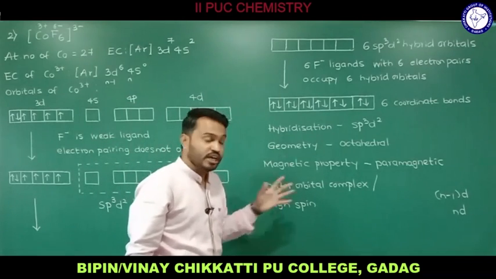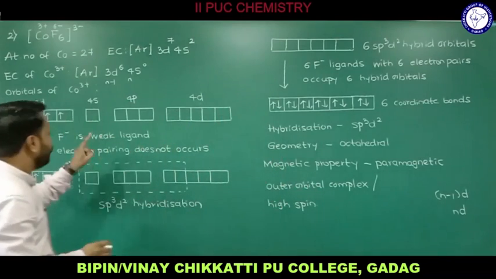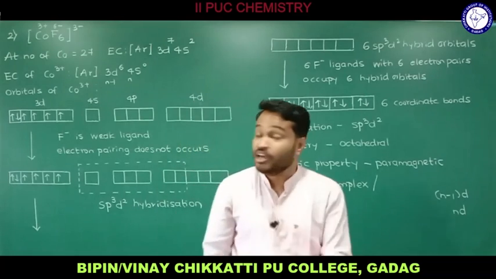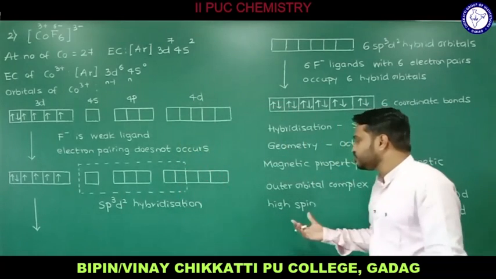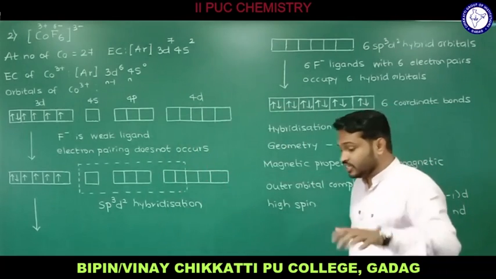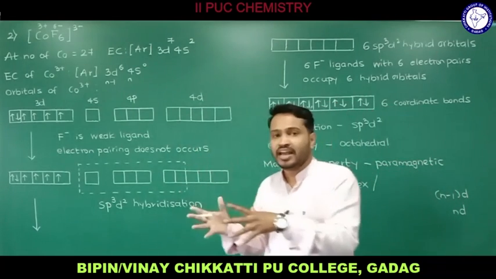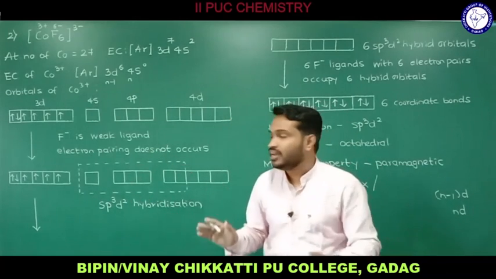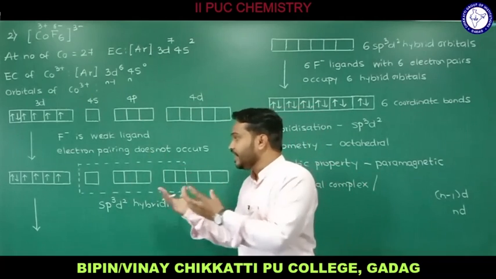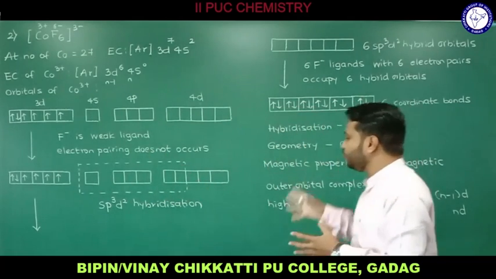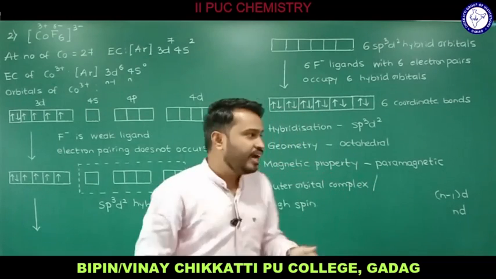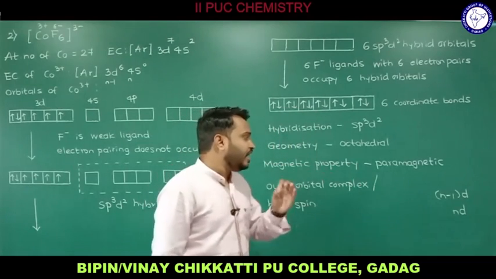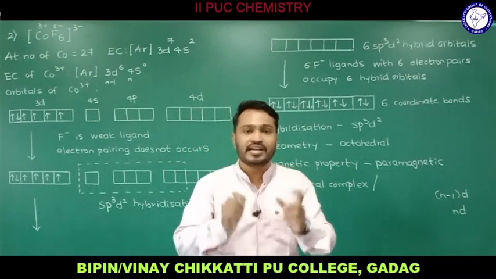it is an outer orbital complex. So remember that when we have a weak ligand, the complex formed is usually an outer orbital complex. When we have a weak ligand, the complex is a high spin complex, you can say. Remember this, in the previous example we had a strong ligand, pairing occurs. Now we have a weak ligand, the pairing of electrons won't occur, and depending on that, we create the vacant orbitals, we take the hybrid orbitals and carry out the overlapping, and we predict the nature of the complex, in particular hybridization, geometry and magnetic property. That is about the second example.